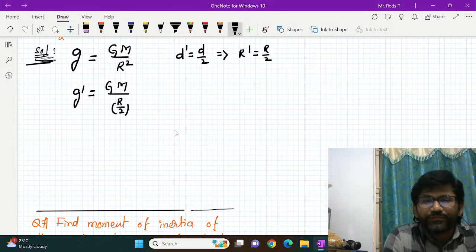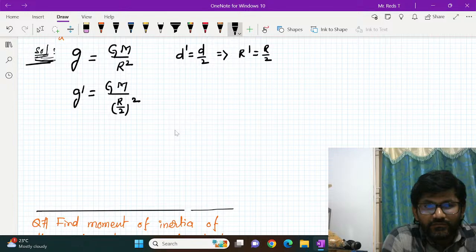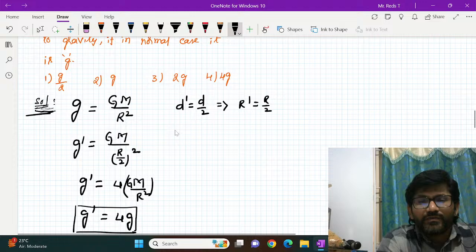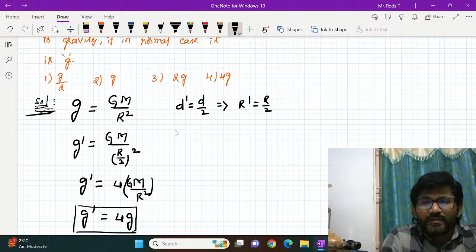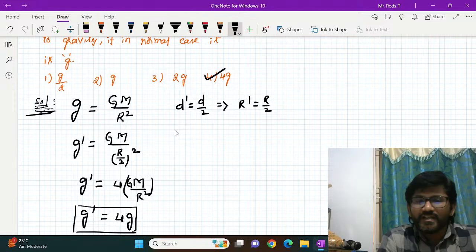As it is a whole square, r²/4 comes here, so it becomes 4 times GM/r². But GM/r² is g, so g' = 4g. That's it. Very simple relation. If you see the options, the fourth option, 4g, is the correct one. That's it.